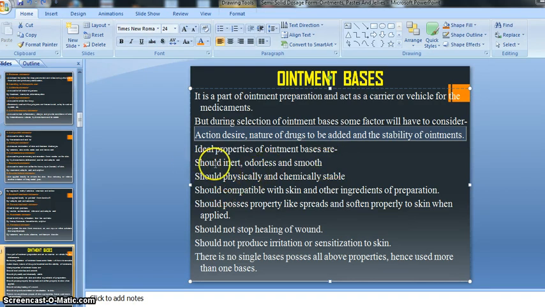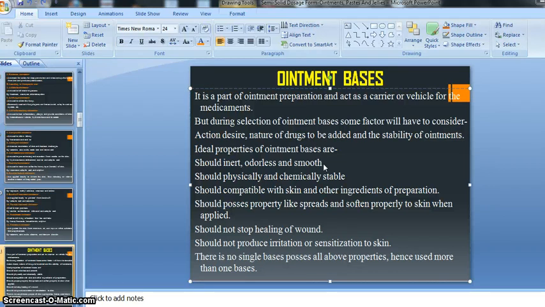The ointment base should be inert, odorless, and smooth, right? During selection of our ointment base, we should see whether it is inert. Inert means it should not react with any other material present in our ointment.